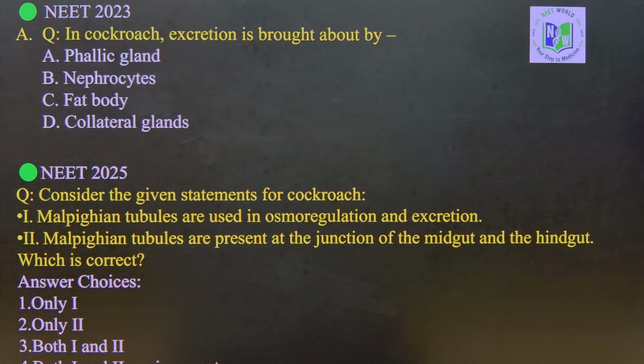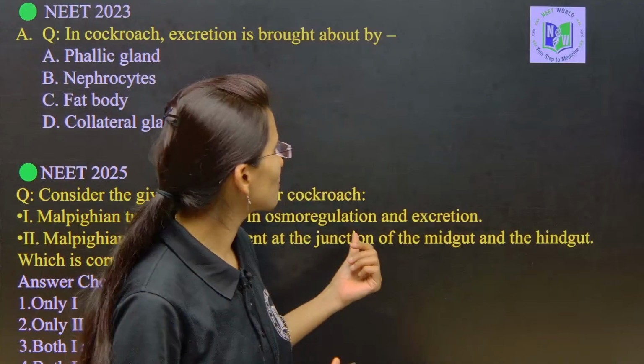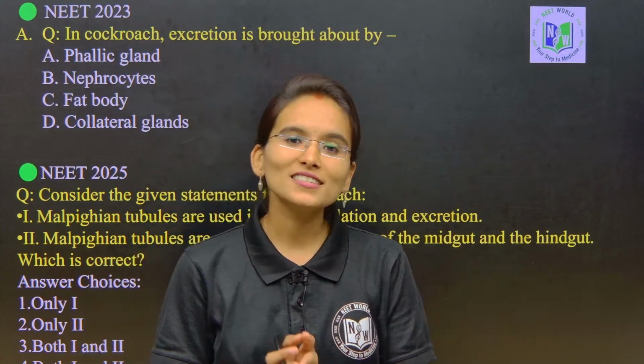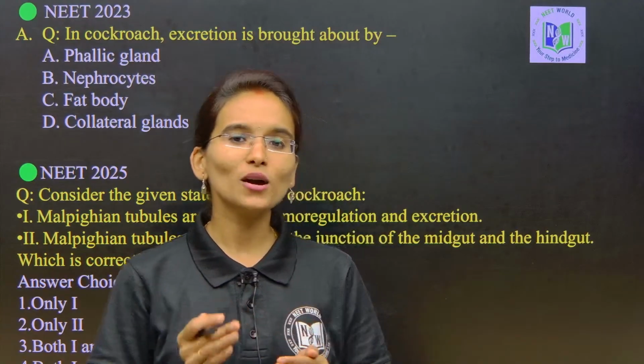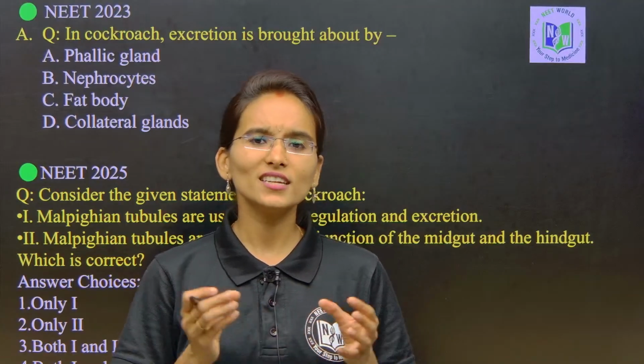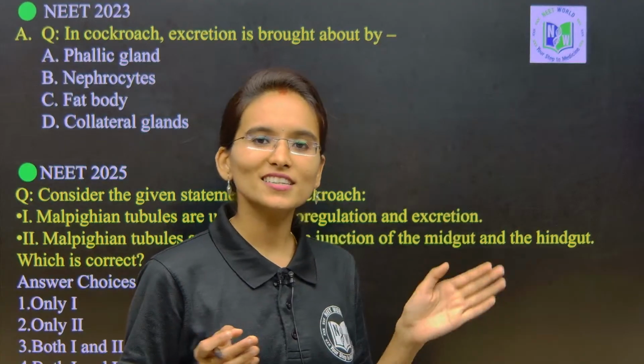Yes. So all the online students, is today's session clear? If you have any doubts, please let me know in the comment section. In the next upcoming live session, I am going to explain the circulatory system of the cockroach. That is also one of the very easiest topics. It is not that complicated, it is very easy.